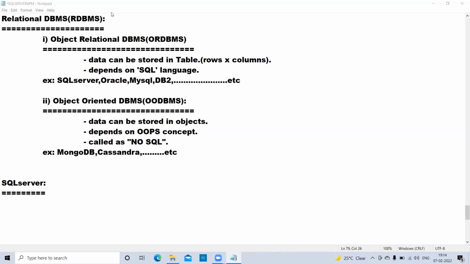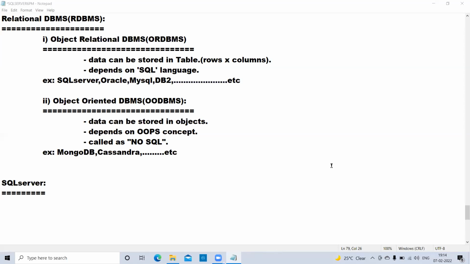Why are we using relational? Your data can be stored in tabular format, and between tables we have relationships, like primary key and foreign key relationships. That is what I call interrelated data. Interrelated means dependency on each other: I depend on you, you depend on me. When we store that interrelated data in an RDBMS, that is called a relational database.